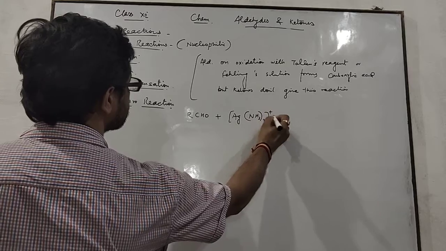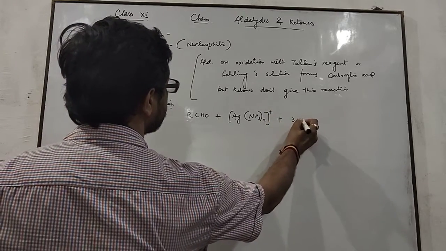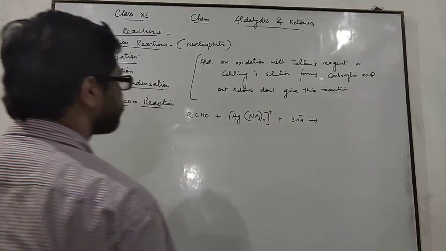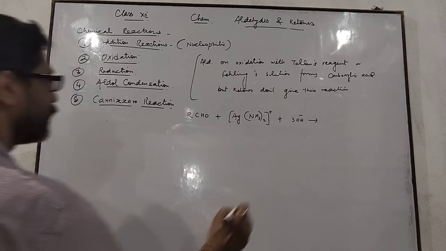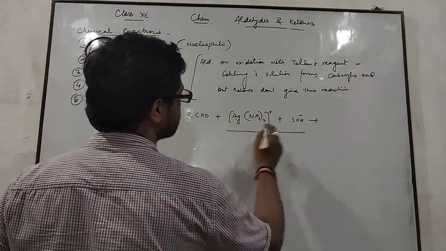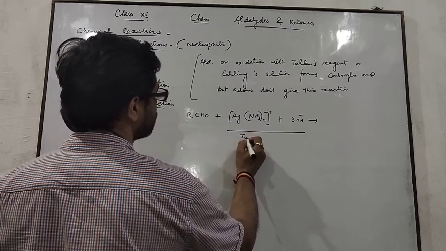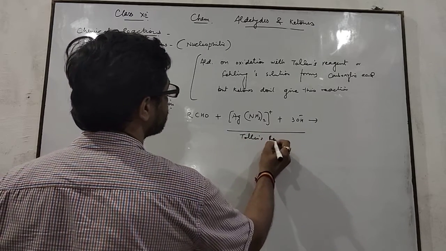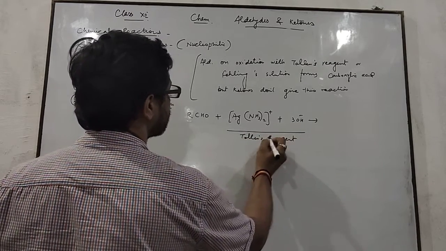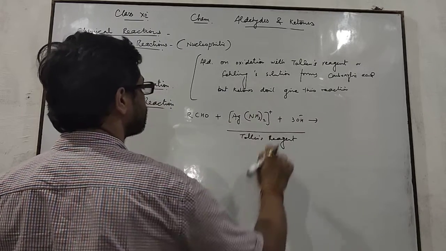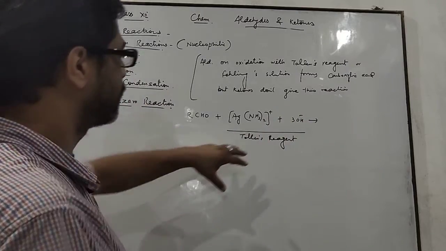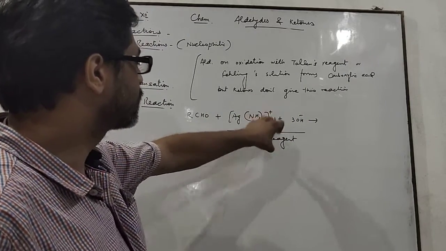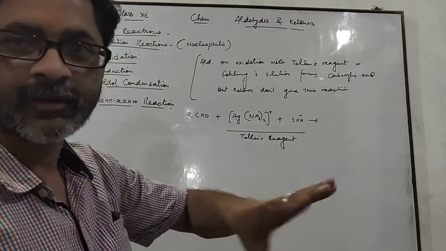Tollens reagent is ammoniacal silver nitrate. Ammoniacal silver nitrate is Tollens reagent. This is the formula used to represent Tollens reagent. When silver nitrate is mixed with ammonium hydroxide, it forms this compound, and this solution is called Tollens reagent.